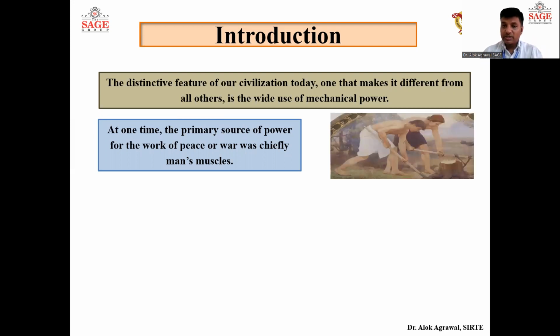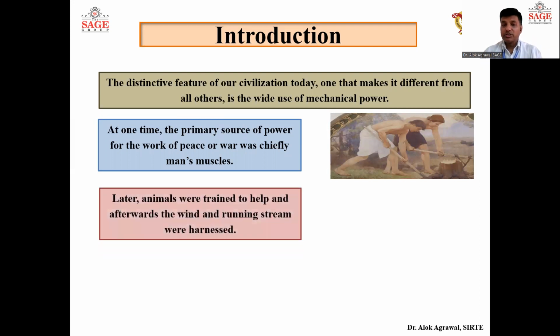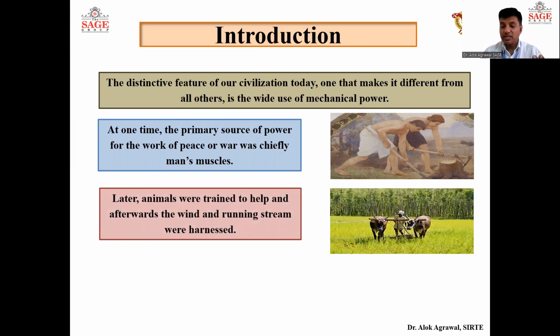We used to do everything by ourselves. Later on we started training animals and utilizing their power to do our work. We also started using the energy available in wind and in streams.